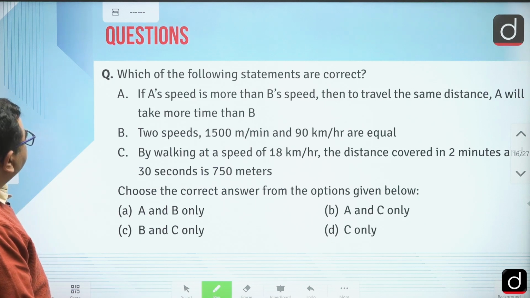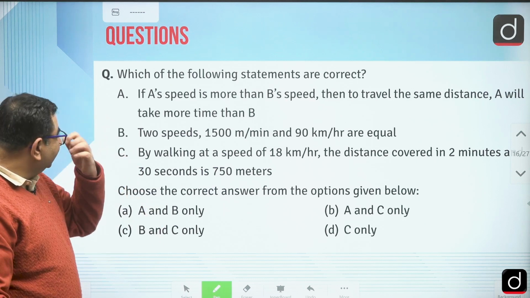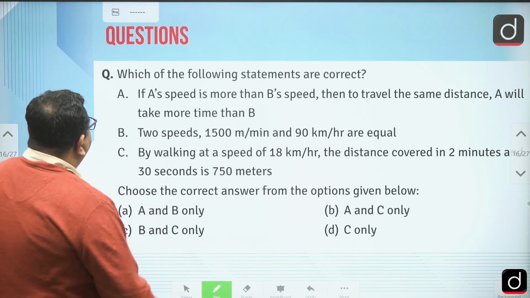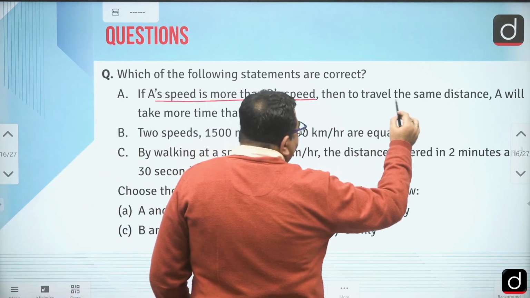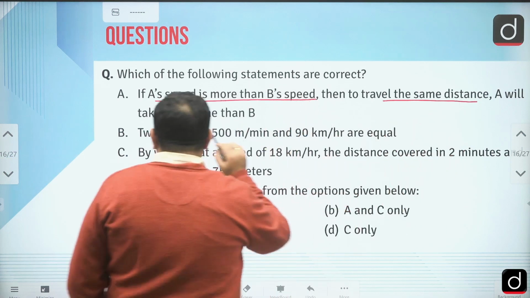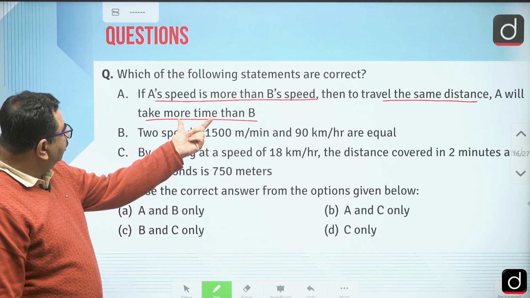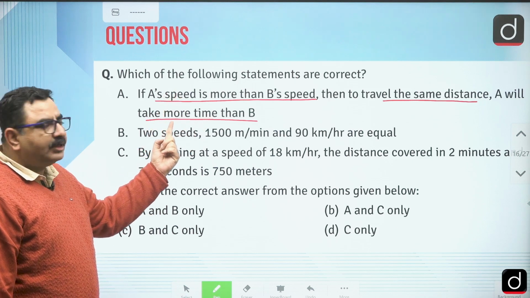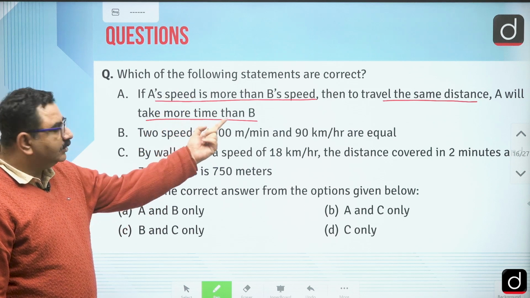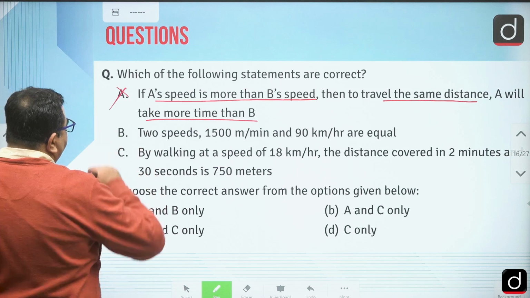Now, which of the following statements are correct? This question is based on time, speed and distance. If A's speed is more than B's speed, then to travel the same distance, A will take more time than B. Obviously, it is wrong, because if A's speed is more, he will take less time to cover the same distance in comparison to B. So the first one is incorrect.